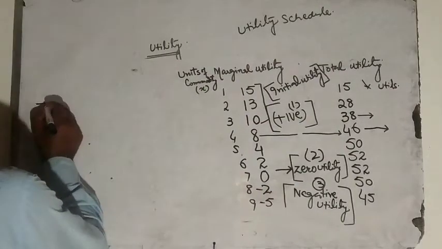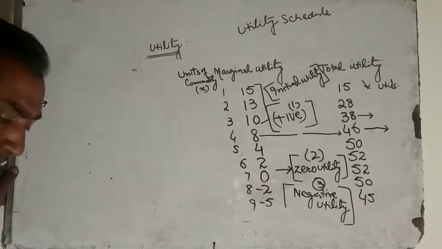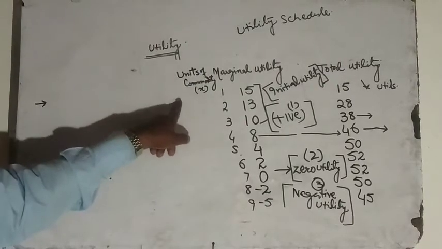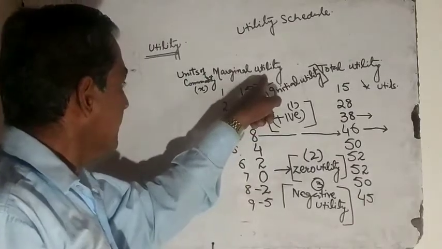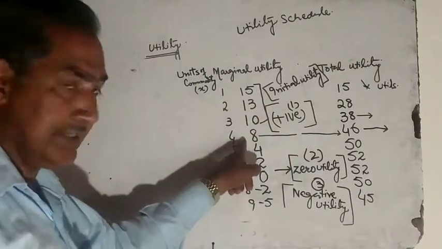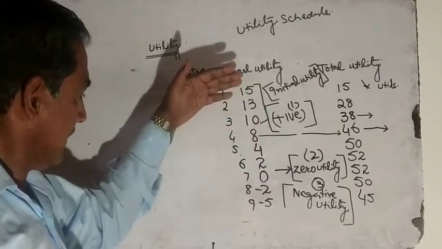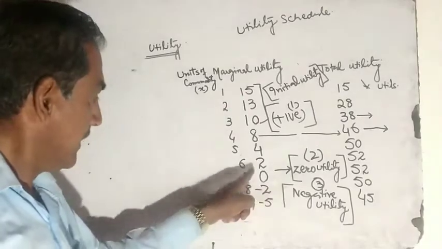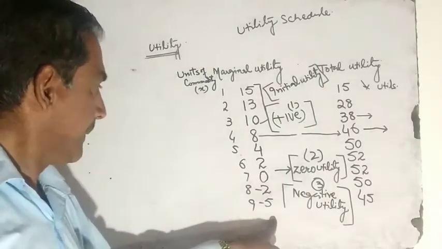Relation 1 that exists between these two is that as more and more units of commodity X are consumed by the consumer, marginal utility tends to diminish. It diminishes, becomes zero, and goes to a negative value.